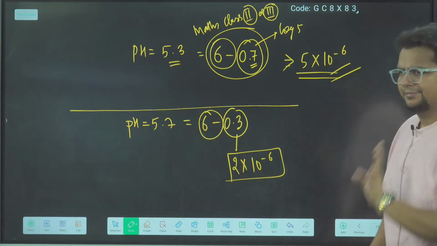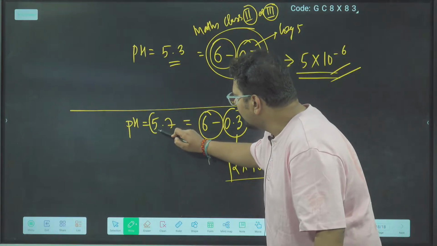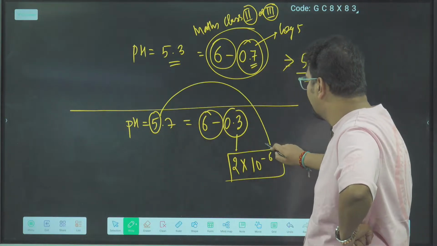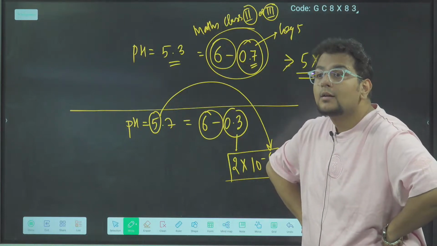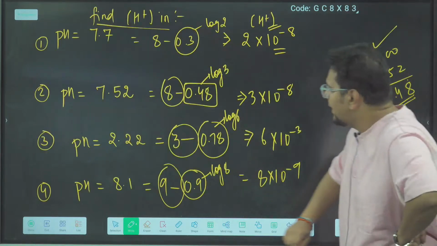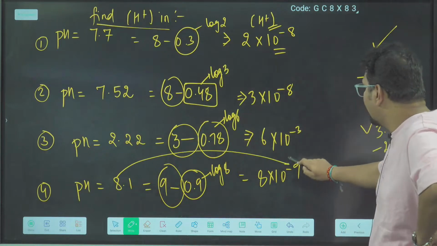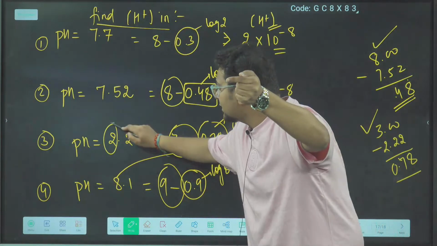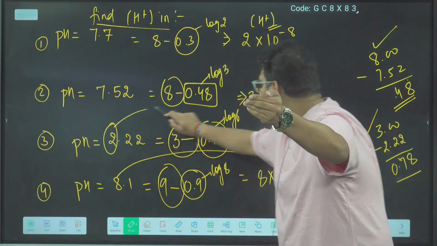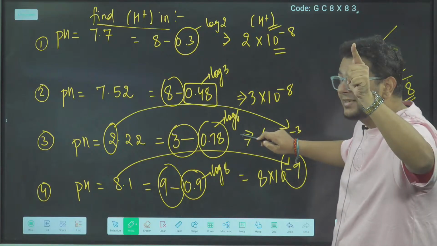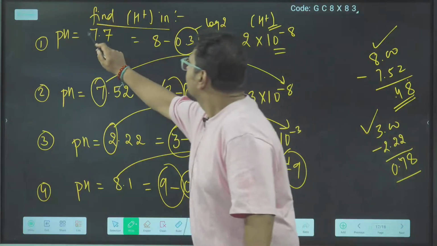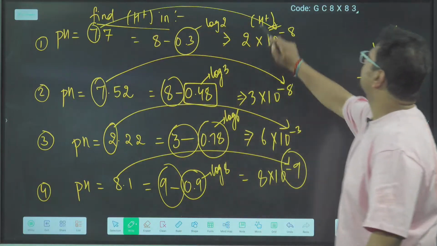So do you agree that if this number is 5, the power here will be minus 6? If this number is 8, the power here will be minus 9. If the number before the decimal is 2, the power will be minus 3. 7, power will be minus 8.